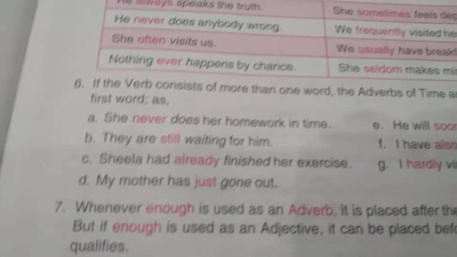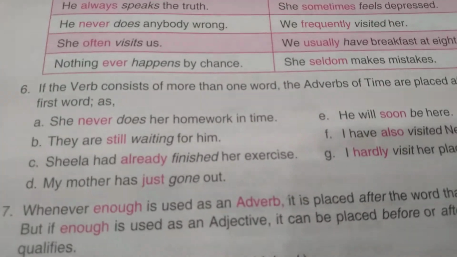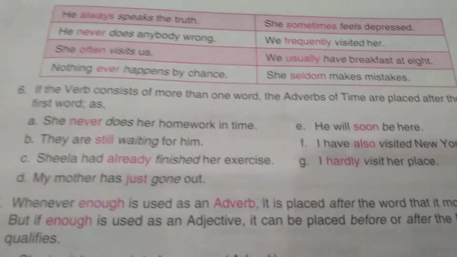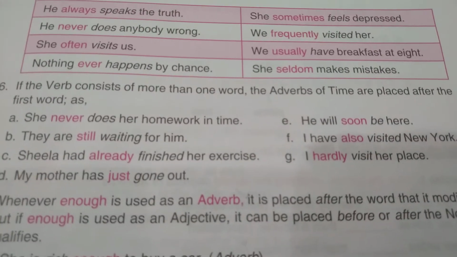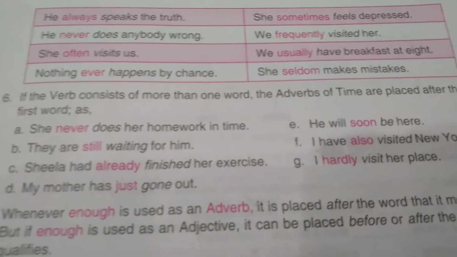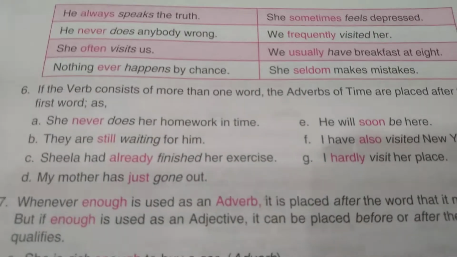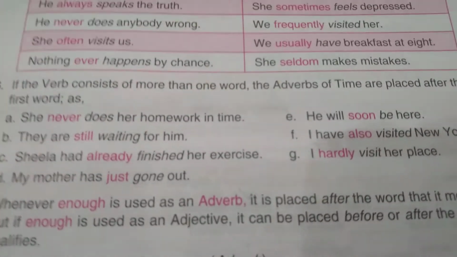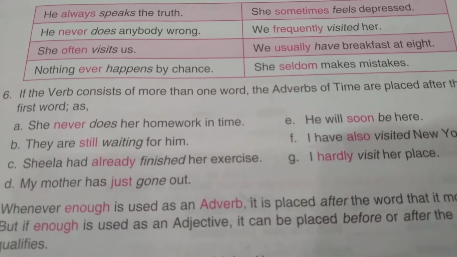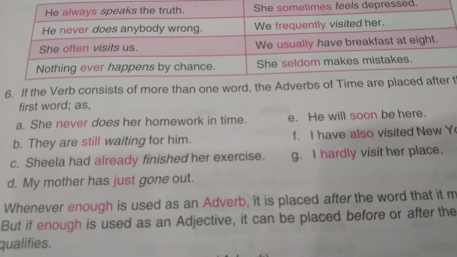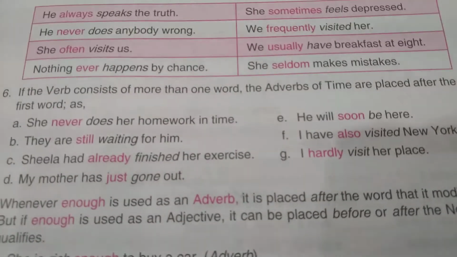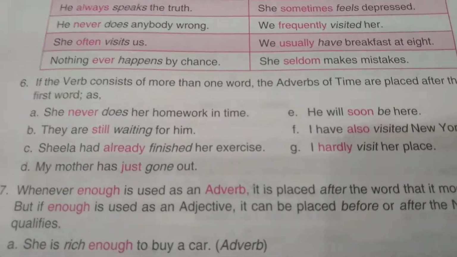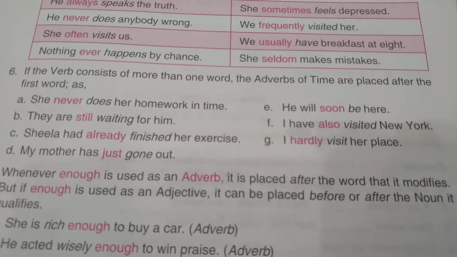Now, if the verb consists of more than one word, the adverbs of time are placed after the first word. So if there are two verbs, that is, one is the helping verb and the next one is the main verb, the adverb is placed just after the helping verb. She never does her homework in time. He will soon be here.